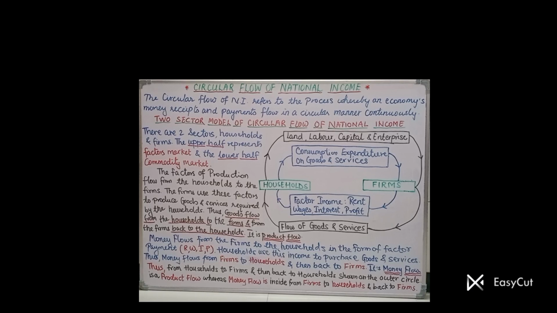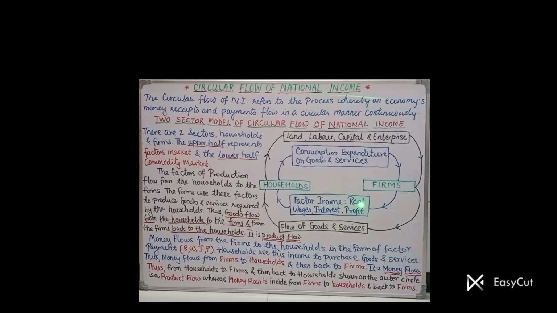Now let us see what is money flow. Money flow is shown by way of the inner circle, where our starting point will be firms. Firms are making use of the factors of production, that is land, labor, capital, enterprise, and for that use firms are paying factor payments: rent given to the land, wages given to the labor, interest given to the capital, and enterprises or entrepreneurs get profit.